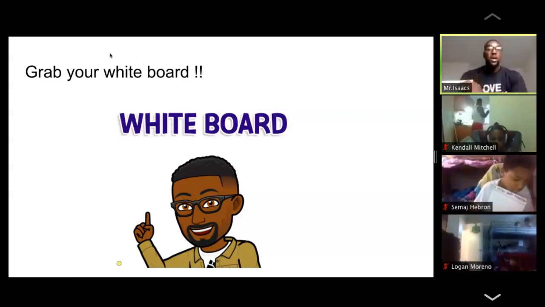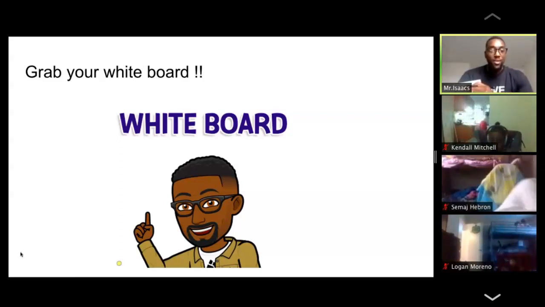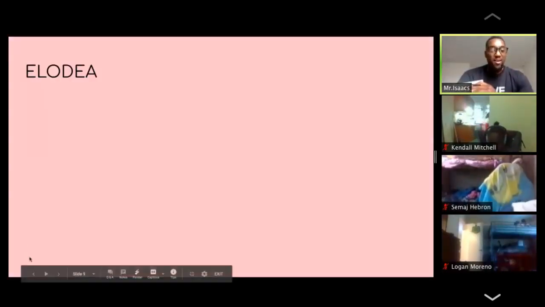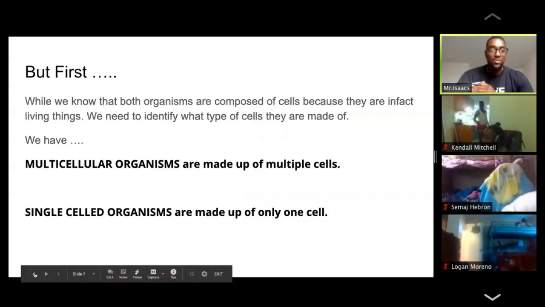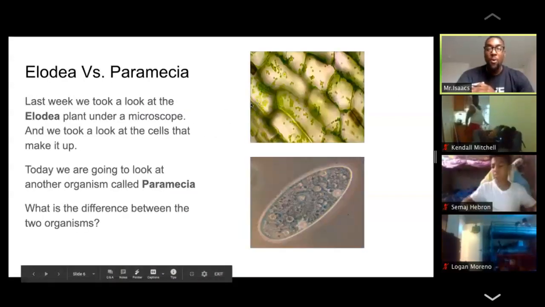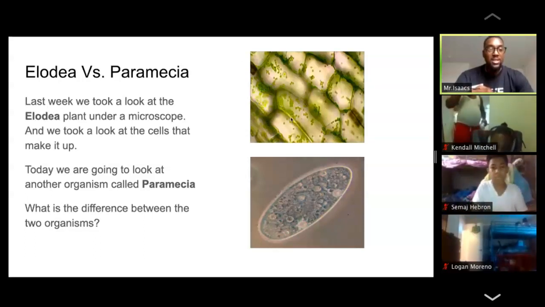All right, cool. So now that you have your whiteboard, we're going to do something real quick. Technical difficulties. I'm telling you, technology stuff is not my friend. So we're going back and looking at the Elodea, which is up here. Can anybody see my arrow? You see me pointing at the Elodea? In the bottom, you see the Paramecium, right? Shake that head if you can see me pointing at the Paramecium.